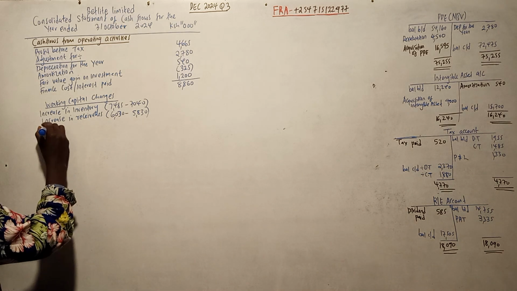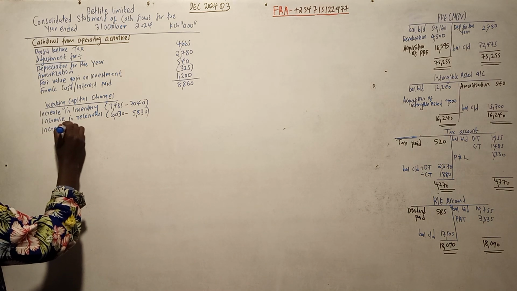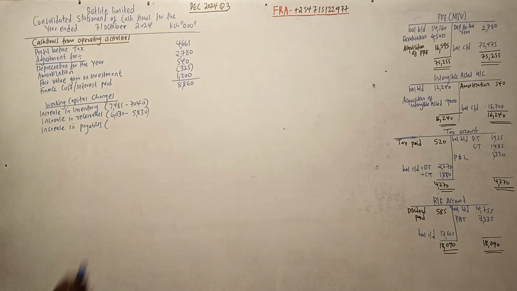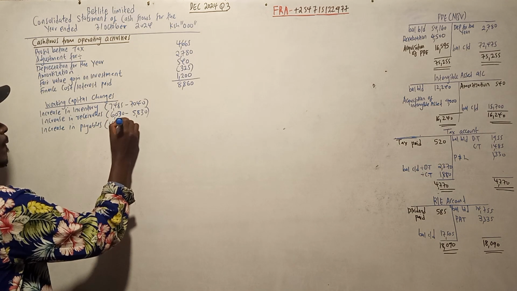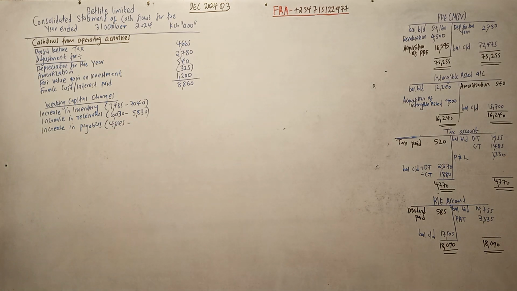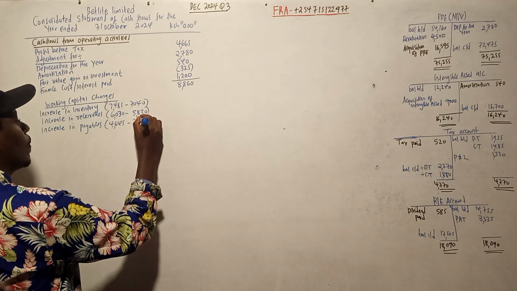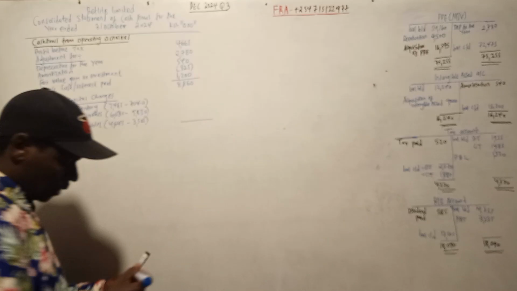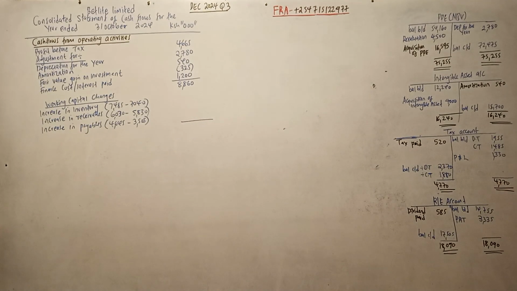So we have an increase in payables, which will be equal to 4645 minus 3505. So let's do that working and see.